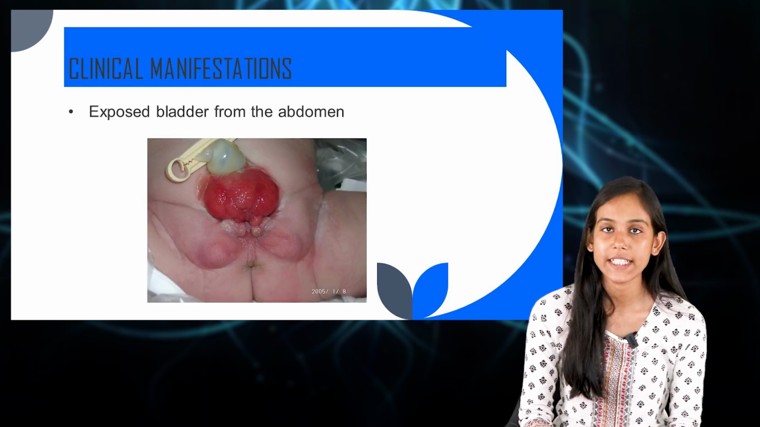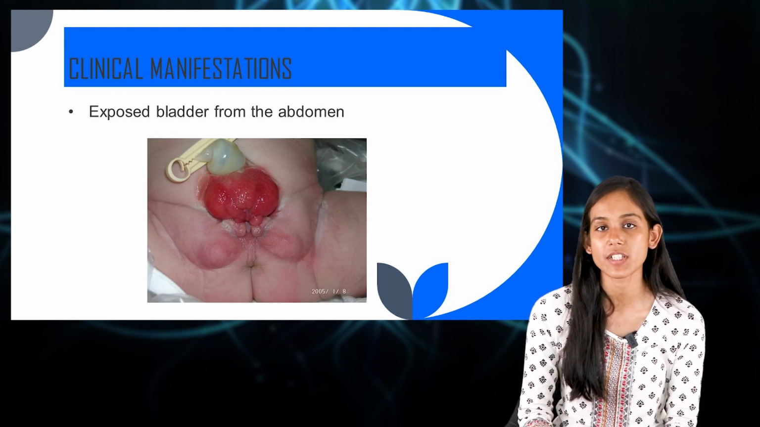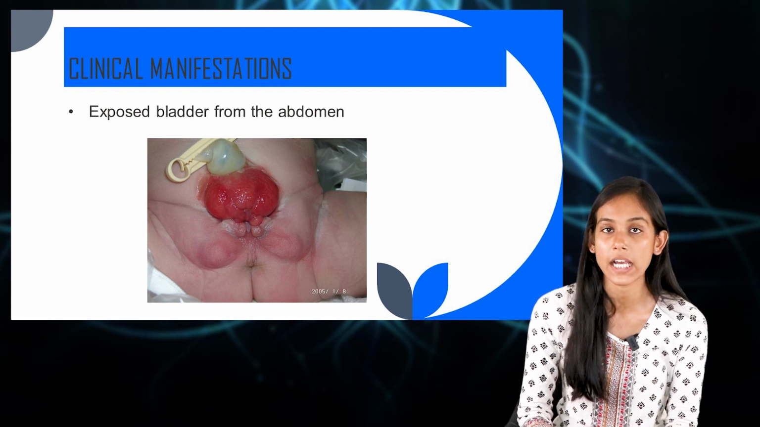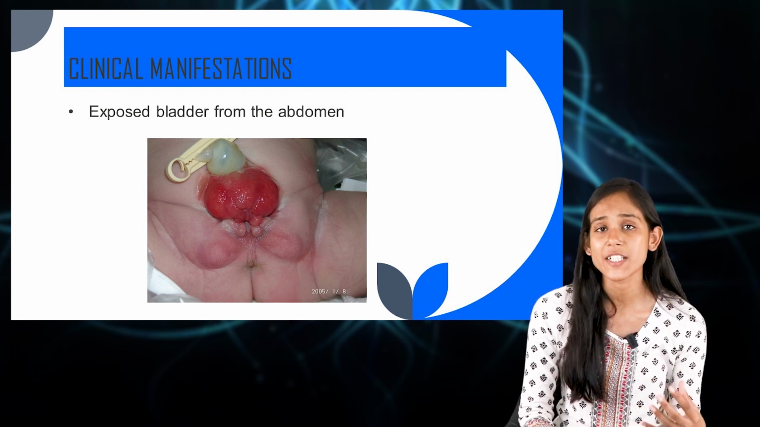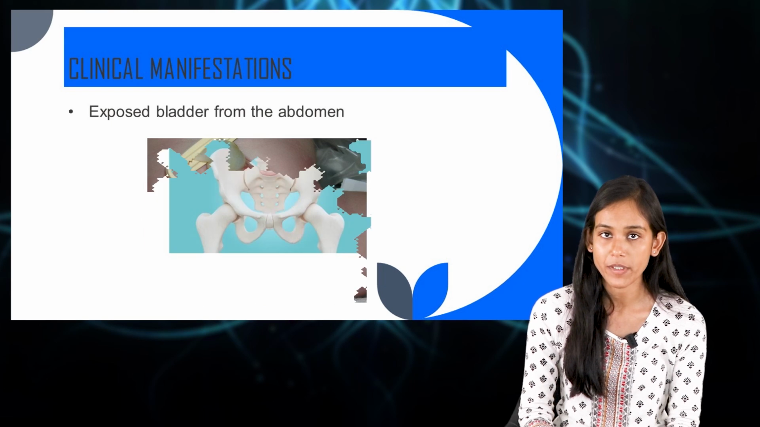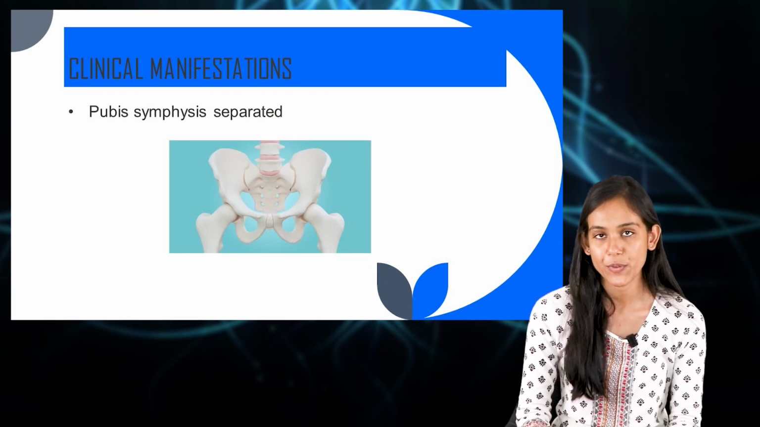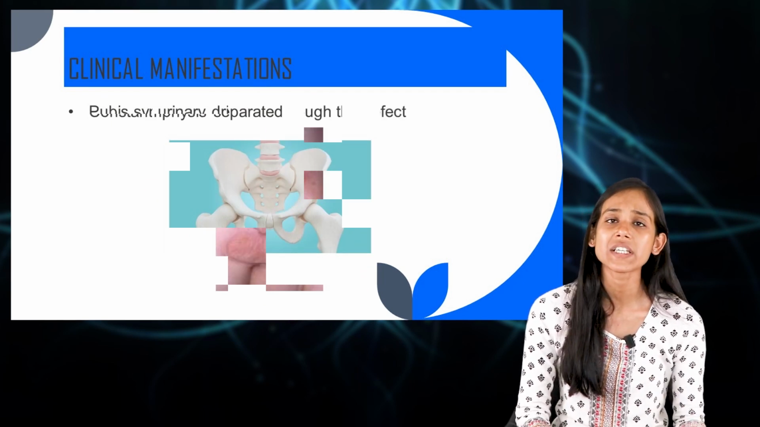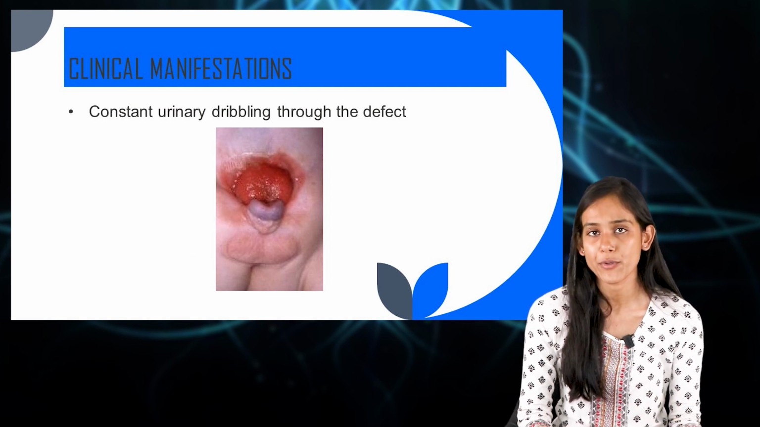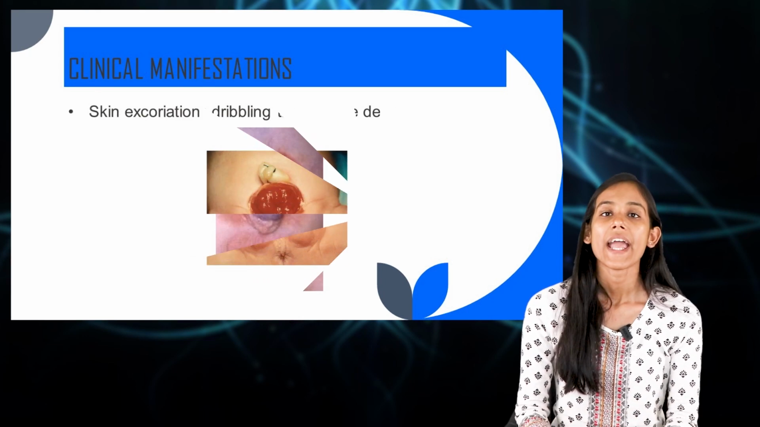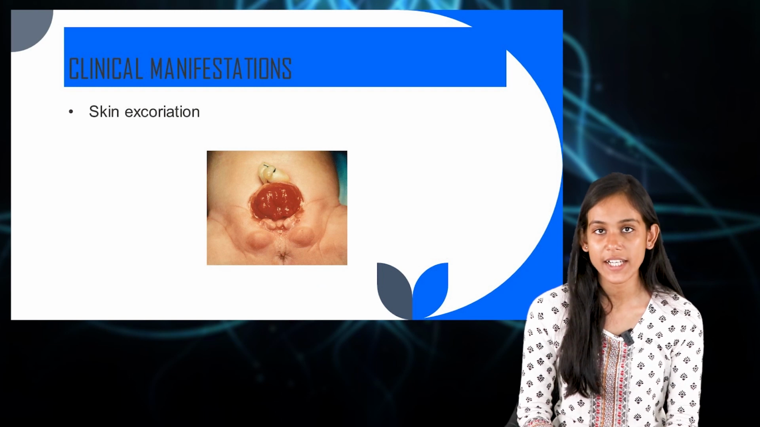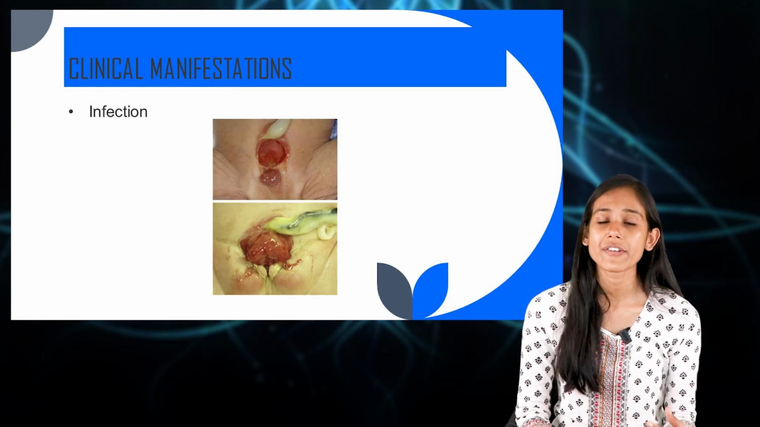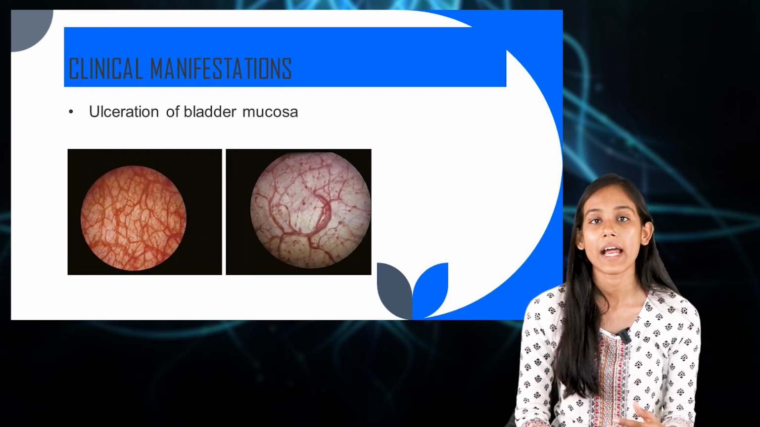Now moving on to the clinical manifestations. In clinical manifestations, the first thing that we can see in the child is an exposed bladder from the abdomen. The symphysis pubis would be separated, and also we can see continuous dribbling of urine through the defect. Apart from these things, there would be skin excoriation and also infection and ulcer of the bladder mucosa.